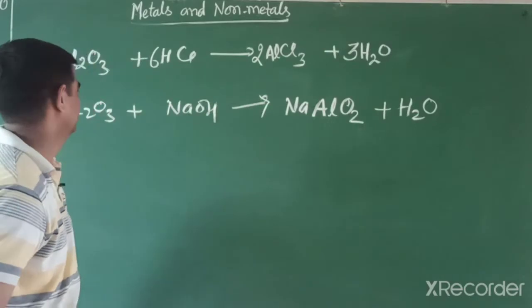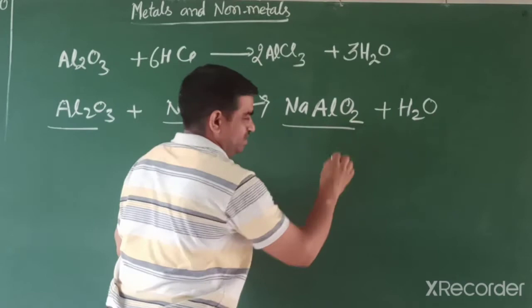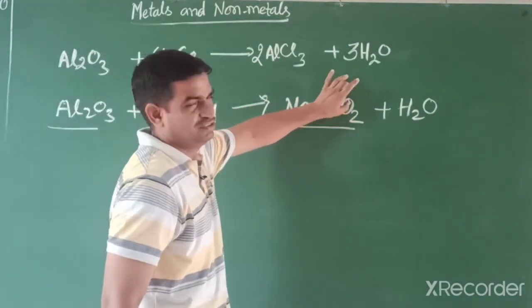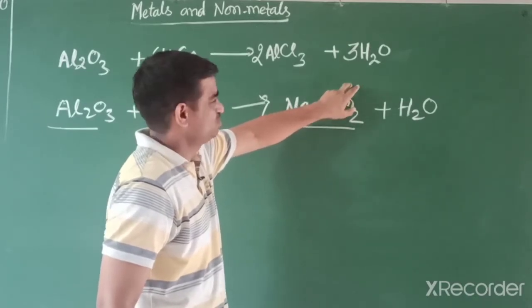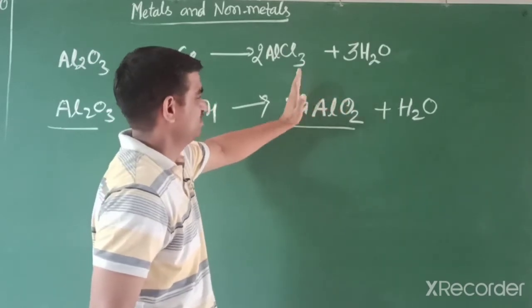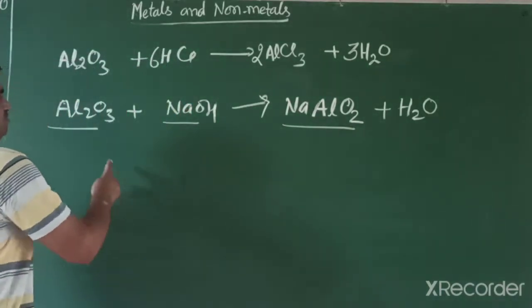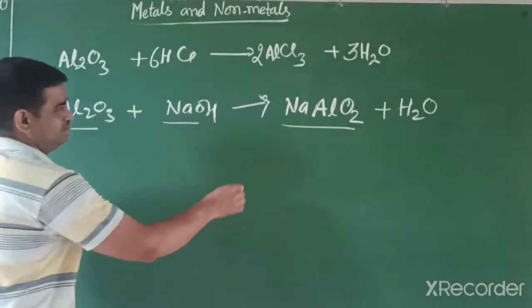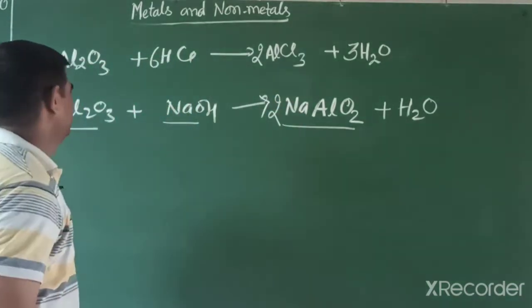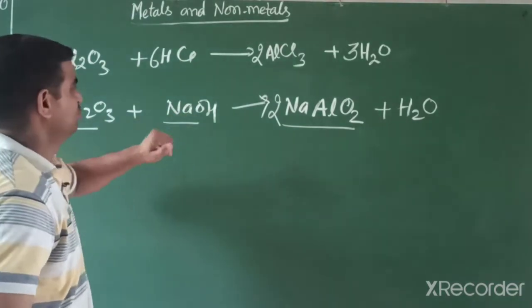So this is balanced. When aluminium oxide reacts with base, it forms sodium aluminate. How can we write this formula? Oxygen charge is -2, so 2 oxygen is -4, aluminium +3 and sodium +1. So this is the aluminate ion, sodium aluminate. First we balance aluminium, then you can write sodium aluminate, and oxygen 3 and 1, 4.